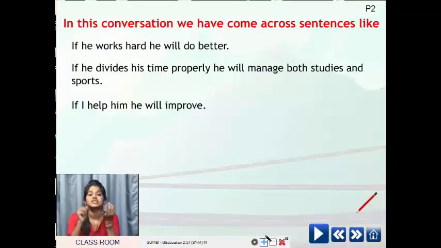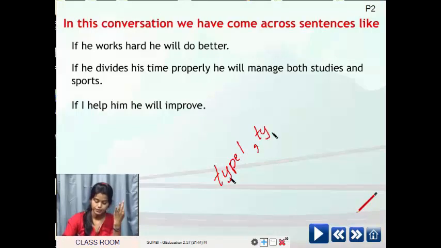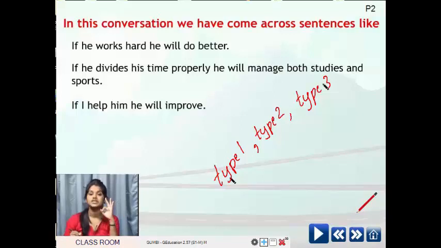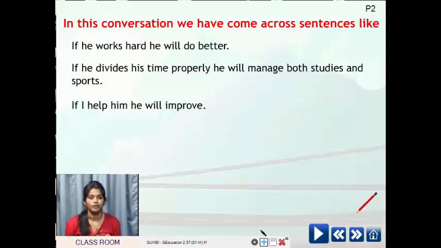So students, in if clauses there are mainly three types: type 1, type 2 and type 3. These sentences are in type 1 form.